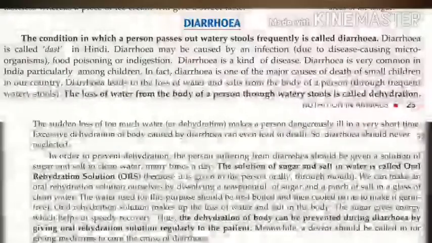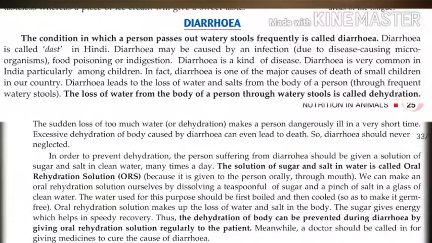Okay. Dear students, now open page 24 and look at the topic diarrhea. We will discuss diarrhea and how it can be cured. Okay? Listen attentively. The condition in which a person passes out watery stools frequently is called diarrhea. Watery stool means loose motion. Okay? When loose motion comes out from the person frequently, it is called diarrhea. Diarrhea is called dast in Hindi.